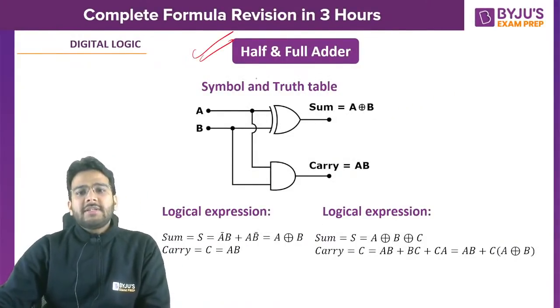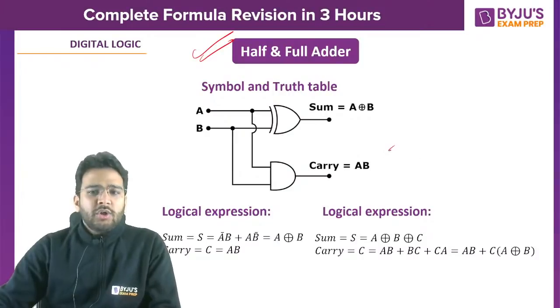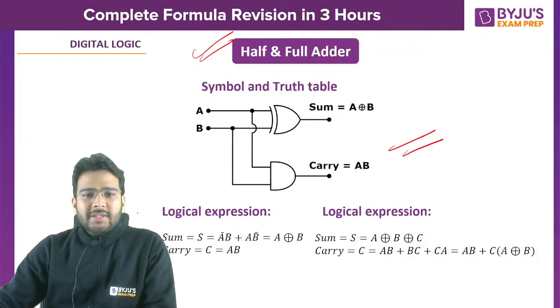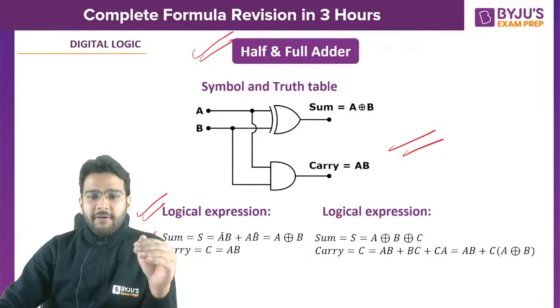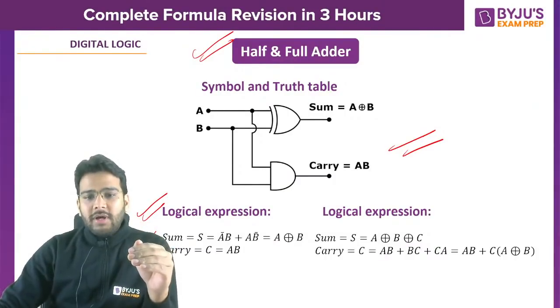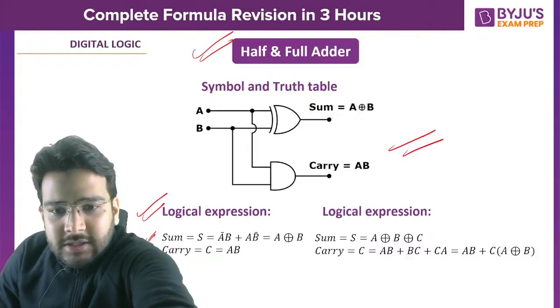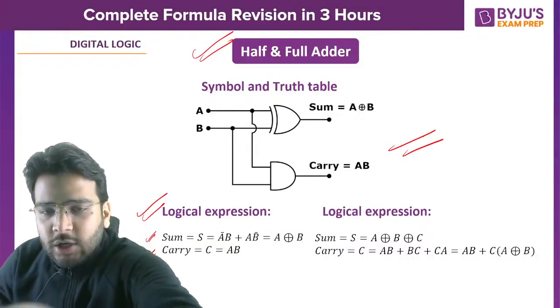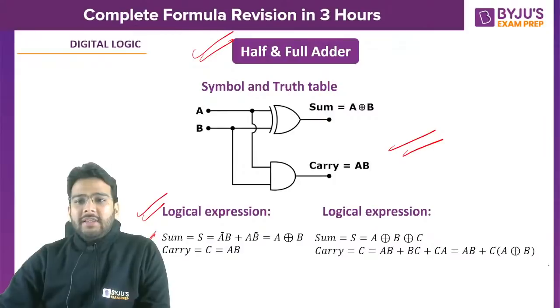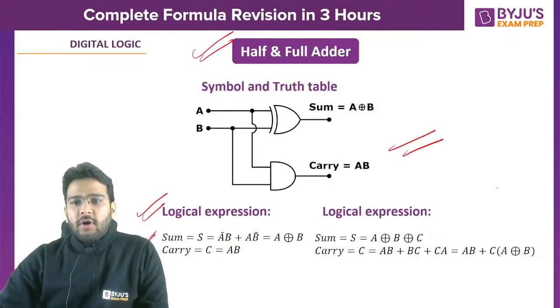Now let's revise the half adder and full adder equations. You know the circuit, right? So this is the logical expression for sum and carry if we talk about half adders. These are the logical expressions for full adder.